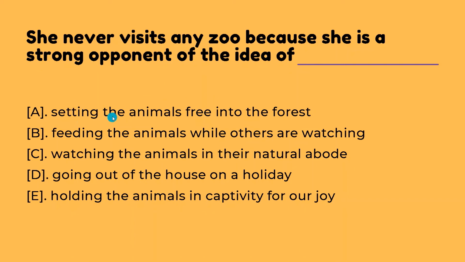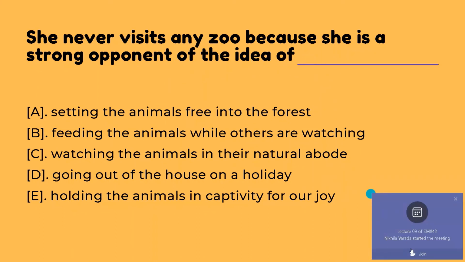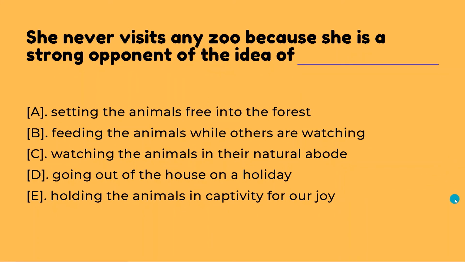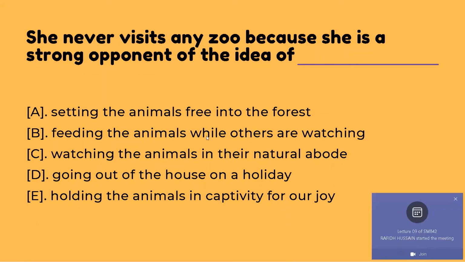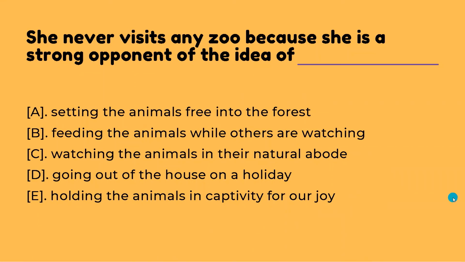Option A, setting the animals free into the forest. Because she's a strong opponent of the idea of setting animals free? No. If she was against it, she would actually visit the zoo. So that is not the correct answer. Option B, feeding the animals while others are watching.